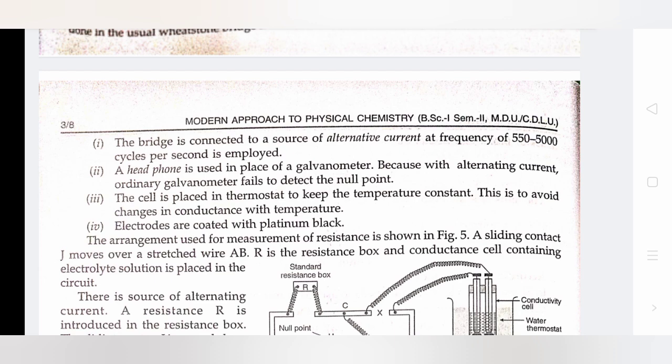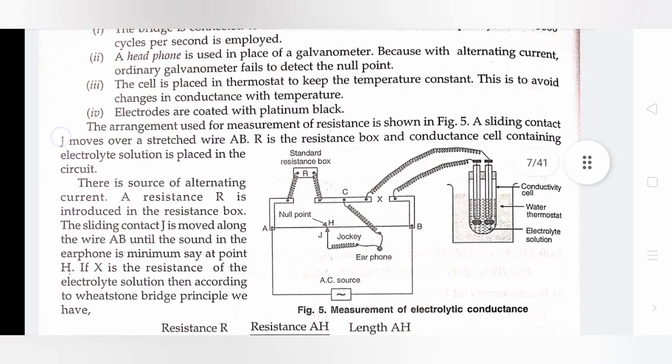The arrangement used for measurement of resistance is shown in figure 5. A sliding contact J moves over a stretched wire AB. R is the resistance box, and the conductance cell containing the electrolyte solution is placed in the circuit. There is a source of alternating current, and resistance R is introduced in the resistance box. The sliding contact J is moved along the wire AB until the sound in the earphone is minimum, say at point H.